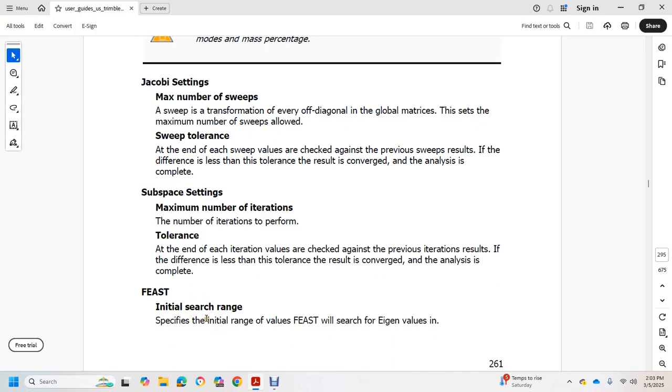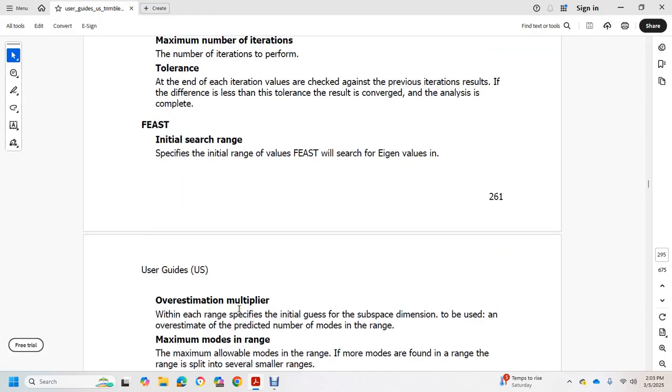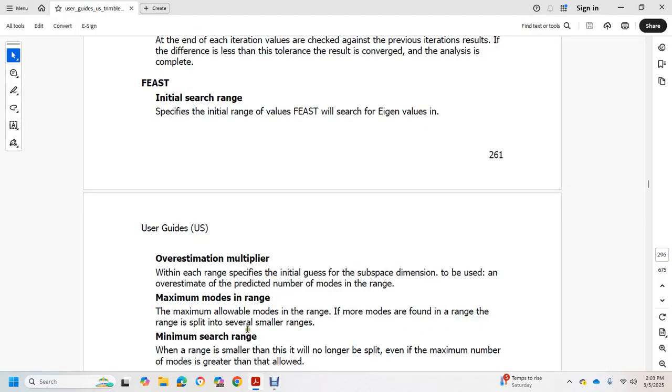FEAST initial search range: specify the initial range of the FEAST, which will serve the eigenvalues. Overestimating multiplier: used to give the initial guess for the subspace dimension, overestimating the predicted number of modes within the range. Maximum modes in range: if more modes are found within the range, the range is split into smaller ranges. Minimum search range: if the range is smaller than this, it will no longer be split, even if the maximum number of modes is greater than allowed.